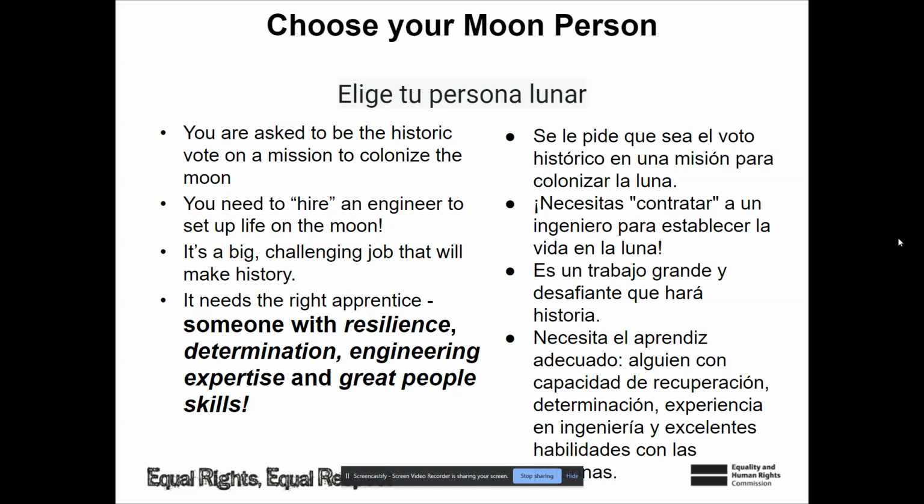So anywho, you're going to have to vote on hiring the best engineer to set up life on the moon. Obviously, it'll be a big job. It's going to make history. And you need to pick the right person who is resilient, determined, has engineering expertise, and great people skills. These are all important for that moon base.